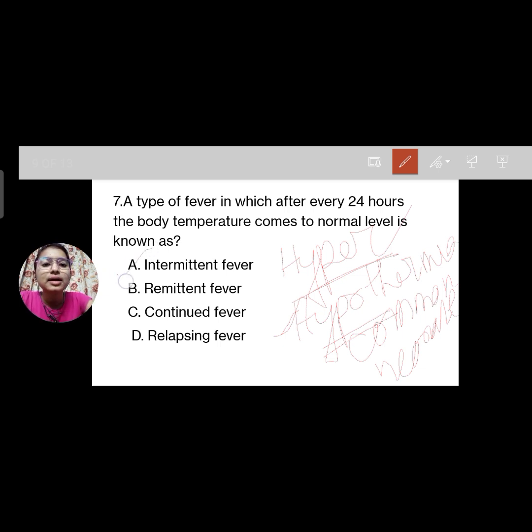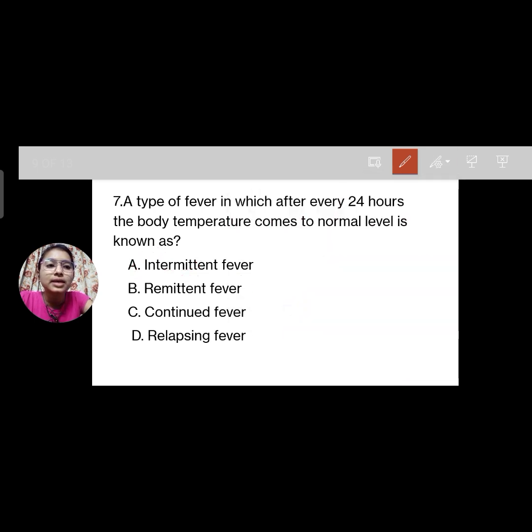That is the intermittent fever. In intermittent fever, the fever continues, but the temperature falls to normal. An example of intermittent fever is seen in malaria. In malaria, kala jor, in that case the intermittent fever is seen. Okay. Now the remittent fever.